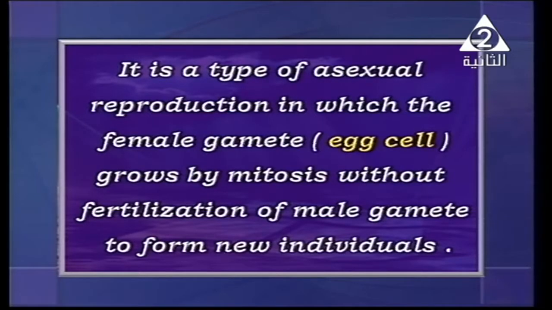Parthenogenesis is a type of asexual reproduction in which the female gamete, the egg cell, grows by mitotic division without any fertilization by a male gamete to form a new individual. So, does that mean parthenogenesis is restricted to the female only? Yes, it happens only by the female gamete.